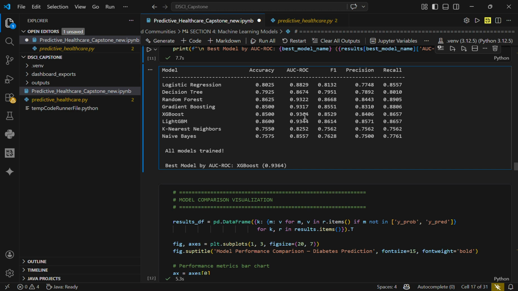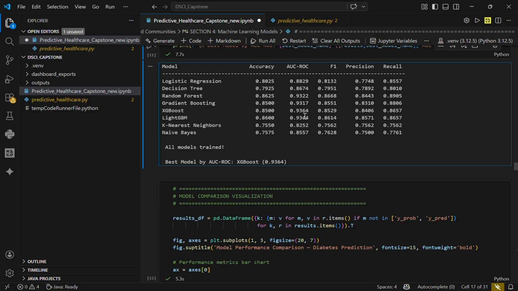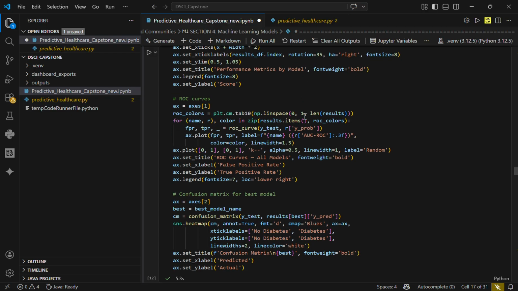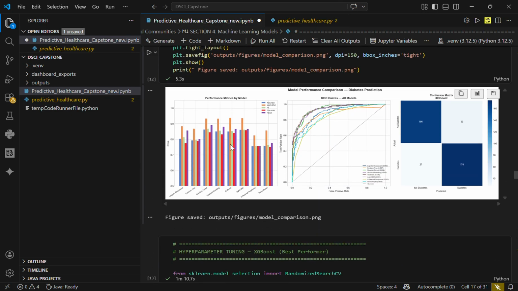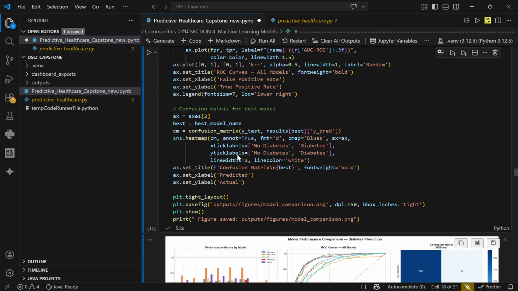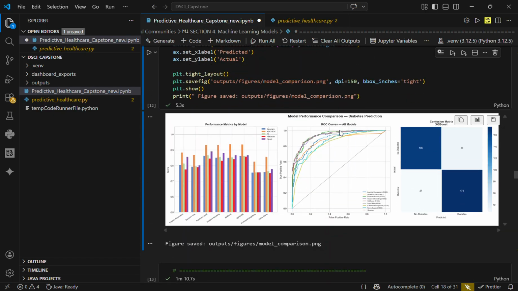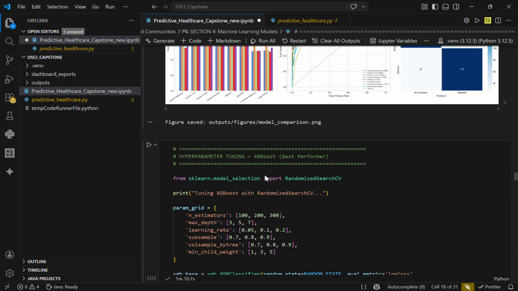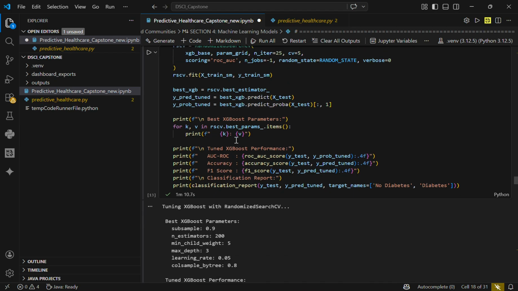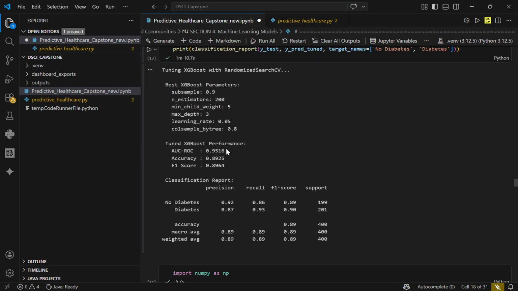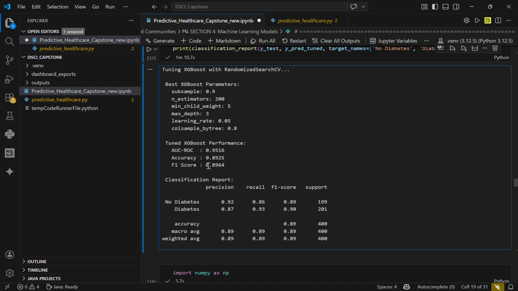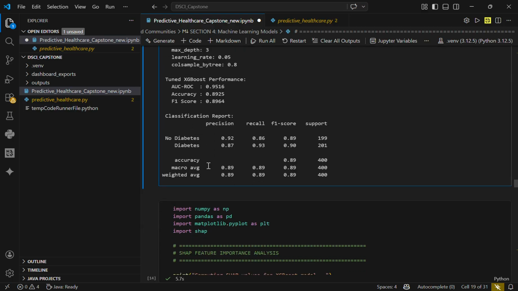We implemented hyperparameter tuning on that, and after that our score increased further. Here we can see the performance matrix by models. The best performing model according to AUC ROC was our XGBoost. We tuned it using randomized grid search, and after that our AUC ROC went up to 0.9516 and its F1 score increased as well.